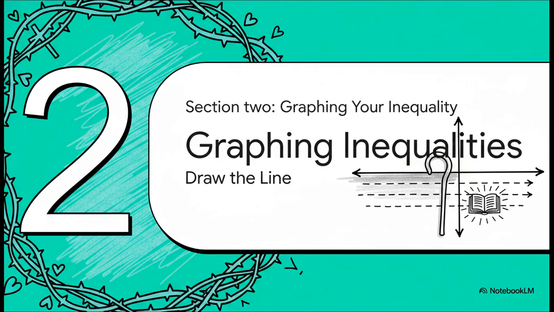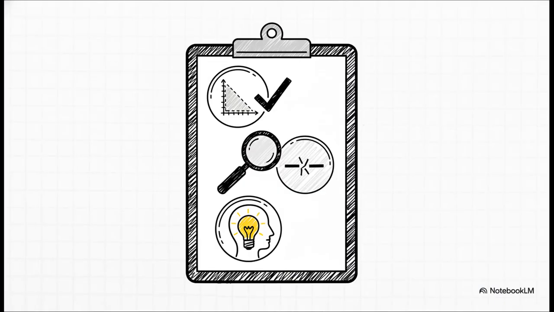Moving right along to Section 2, Graphing Your Inequality. So, the lesson lays out 3 very specific practical goals for the students. First, solving linear inequalities in 2 variables. Second, identifying and fixing graphing errors. And third, explaining your math thinking clearly. The source places a huge emphasis on that last point, arguing that clearly explaining the why behind the math is what actually makes a student a true master of the material.